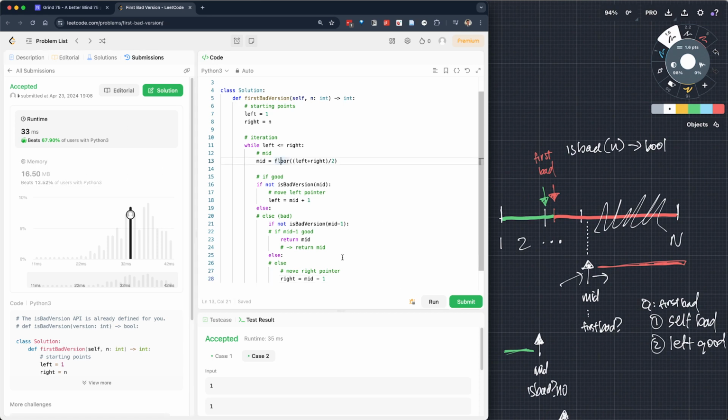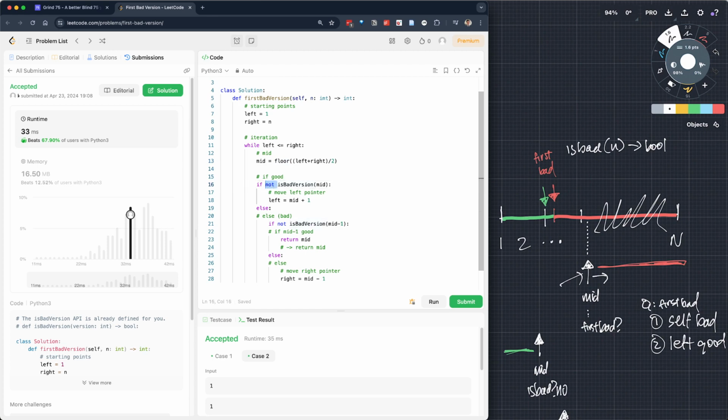Let's think about what the runtime is. It's a binary search. So O(log n) operations. Could we improve? It's always worth thinking, could we improve? Well, we have these starting points. We have this iteration. I don't think we can improve on the runtime in terms of complexity, but we can probably improve some of these in terms of computation.